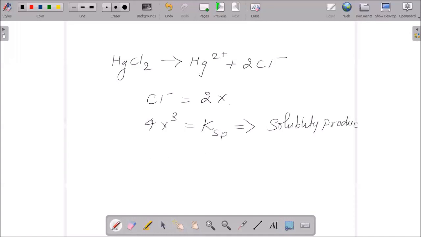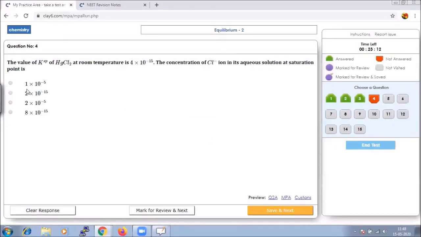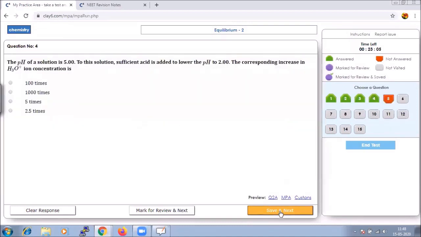And the x value, from this we can calculate it as Ksp by 4, the whole to the power 1 by 3, because it is cube. Hence you will get an answer as 1 into 10 to the power of minus 5 mole per liter. Let us save that and go to next question.